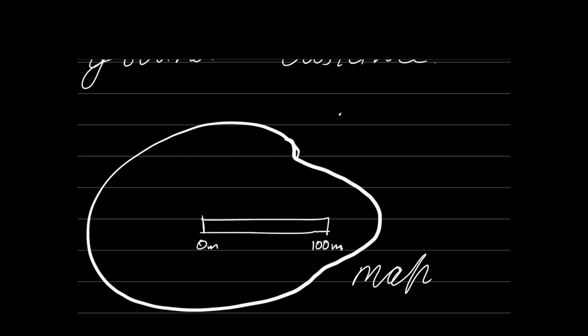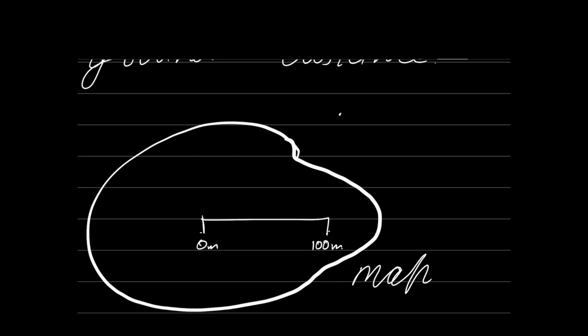This much distance anywhere on the map will represent 100 meters on the ground. So what they're trying to say is this much distance on the map is going to represent how much on the ground? This will be some x centimeters, and this x centimeters on the paper is going to represent 100 meters on the ground. That is the understanding.